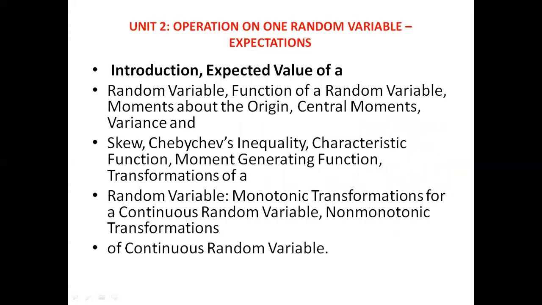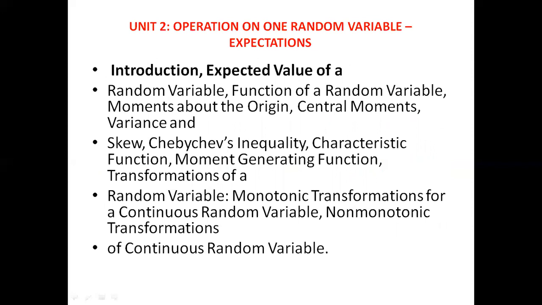In the second unit, we are going to find the expected value of particular random variables. We need to calculate the moment about the origin of a particular event or experiment.